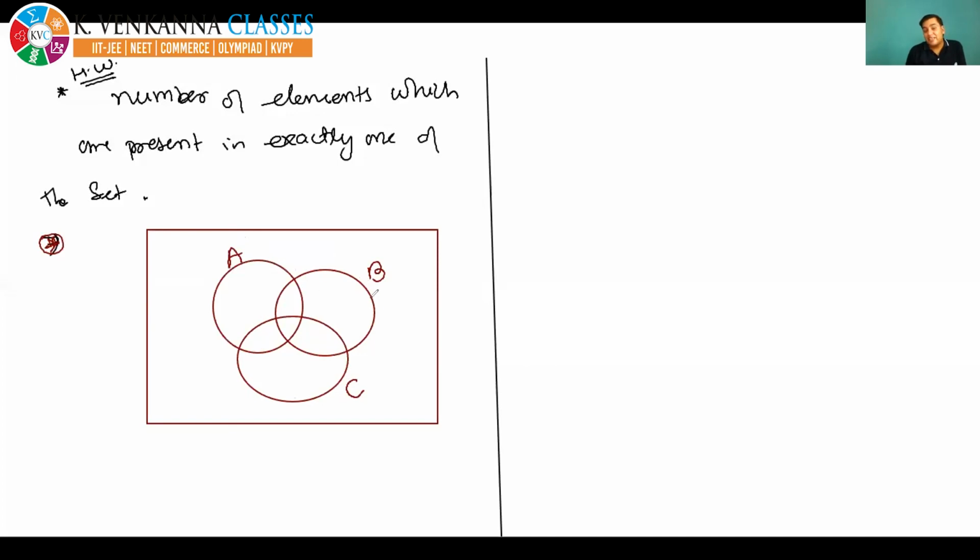Now, in A union B union C, you will take all elements of A, B, C. Okay. So see, I am deriving the formula for A union B union C, and after that we will end today's class. So see, everyone, please. I am writing the formula for A union B union C.